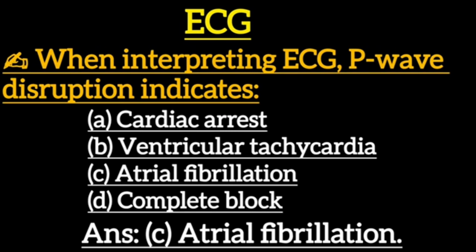Next one: when interpreting ECG, P wave disruption indicates: option A, cardiac arrest. Option B, ventricular tachycardia. Option C, atrial fibrillation. Option D, complete block. Correct answer is option C, atrial fibrillation.